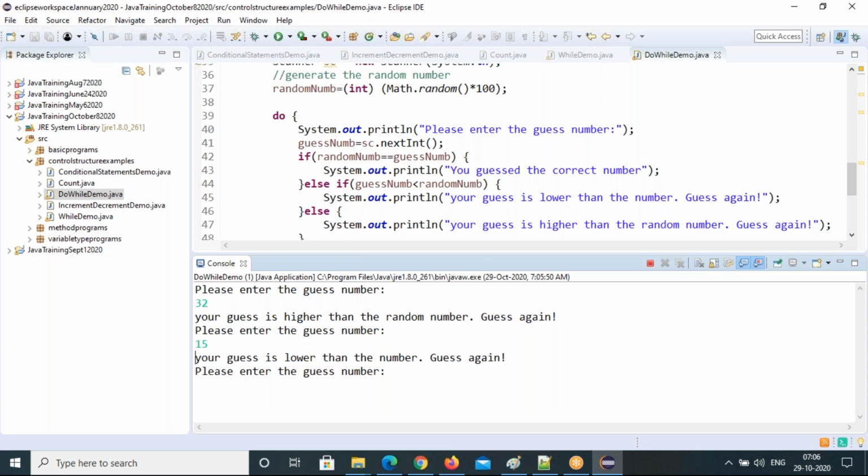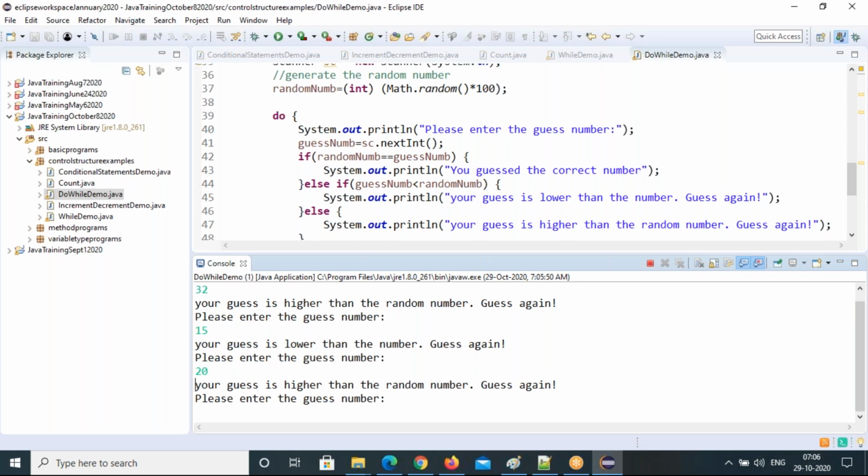Lower. So I got some idea now. See, now it says your guess is lower than the random number. That means we entered a very small number, and that means 15 is above and 32 is below it. How to guess it? Let's try it out. 20.